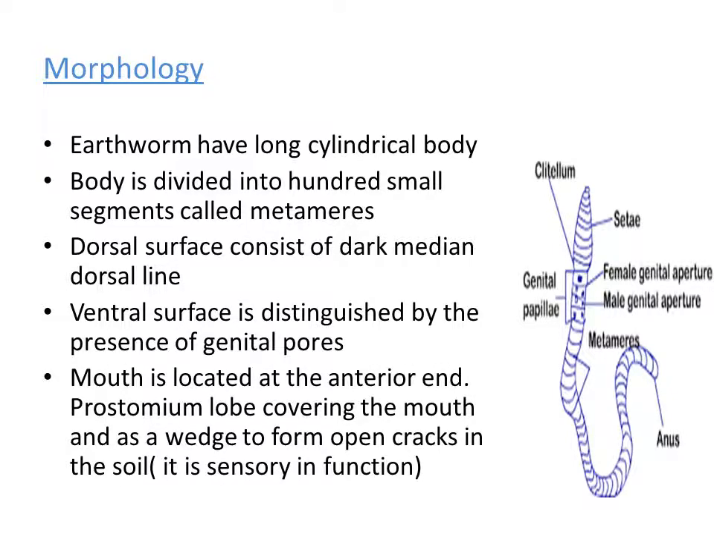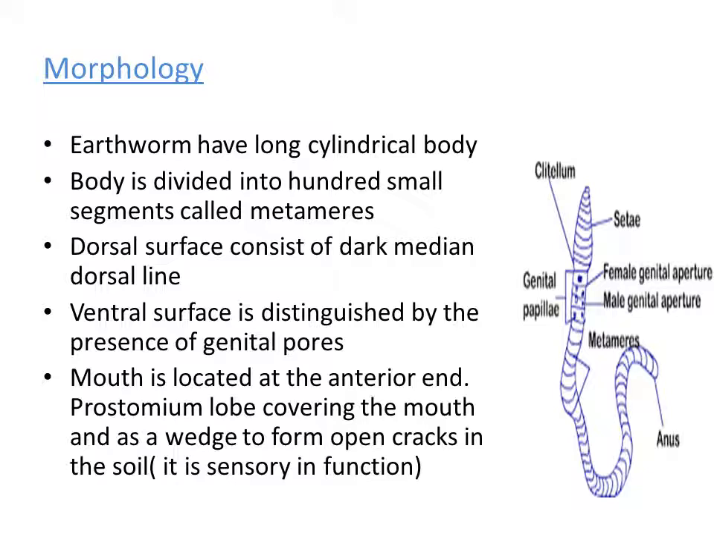Mouth is located at the anterior end. One thing you need to understand here is that the animal has two ends. One end is called the anterior end. Anterior end is the end where the animal has the mouth. Understood? And the other end is named the posterior end. Posterior end is the end where the animal has the anus. Clear? So anterior end and posterior end, and two surface areas we find in the animal: dorsal surface and ventral surface.